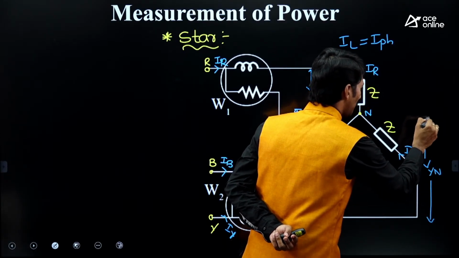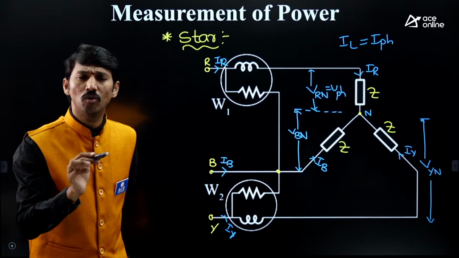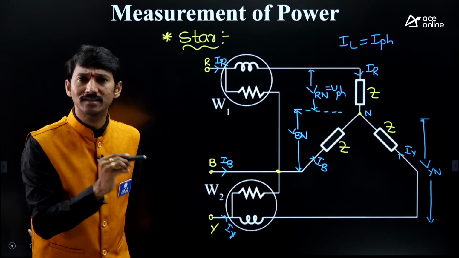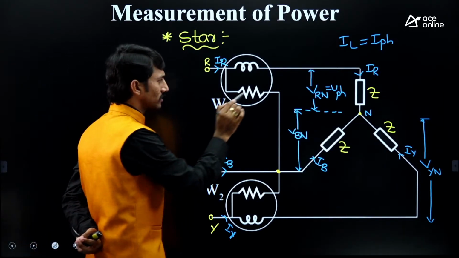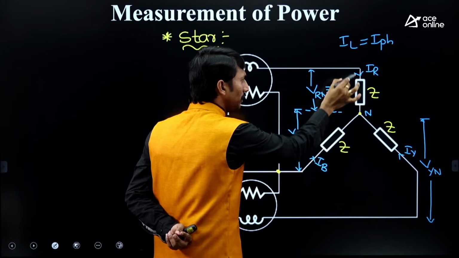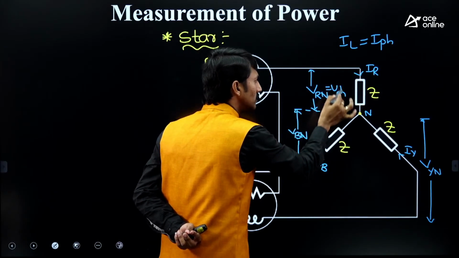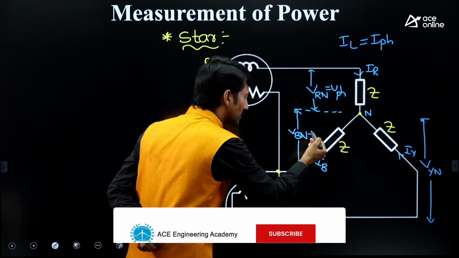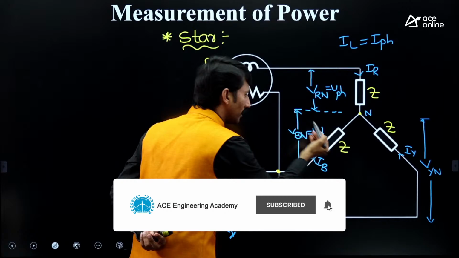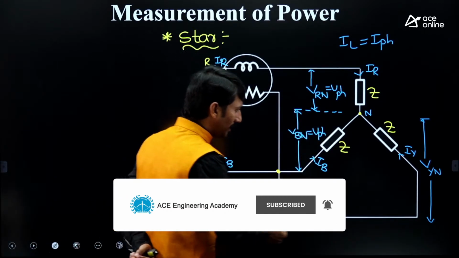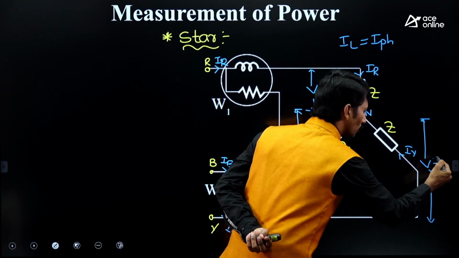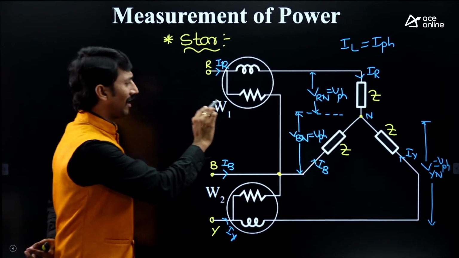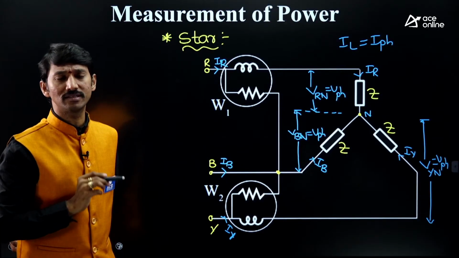Now, are all these three voltages line voltages or phase voltages? Kindly focus. R to N means only one phase, therefore it is a phase voltage. B to N, only one phase, also phase voltage. And Y to N is also a phase voltage. This is the terminology: VRN, VYN and VBN are phase voltages.